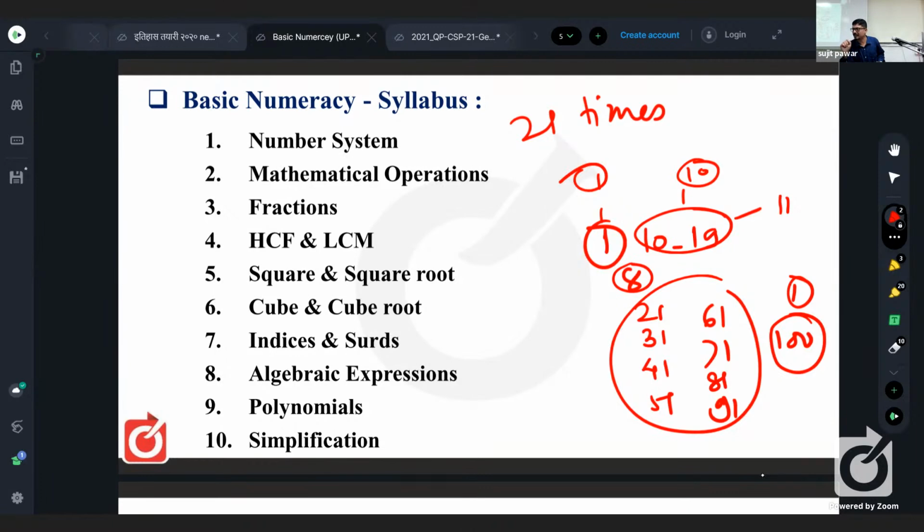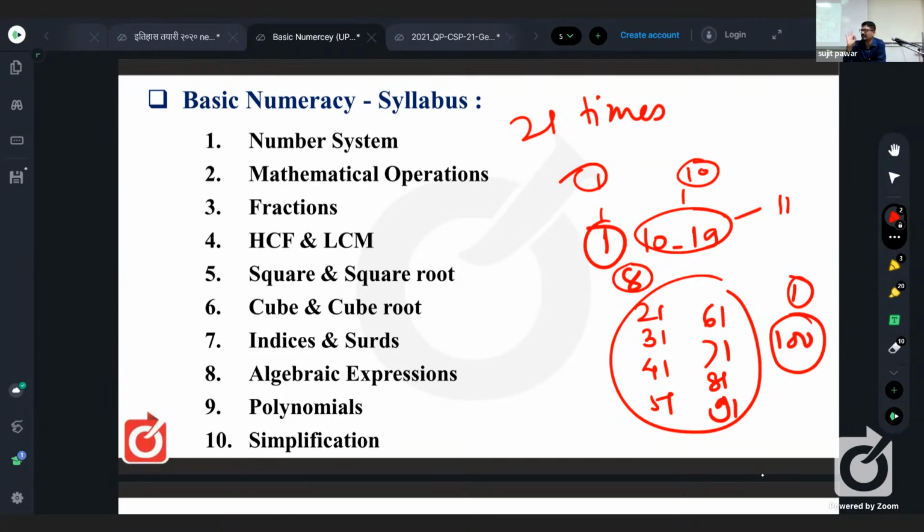How many numbers are there from 1 to 100 in which the digit 1 comes only once? 19. We have to exclude 11. That is the only thing. Only once. Is it clear?